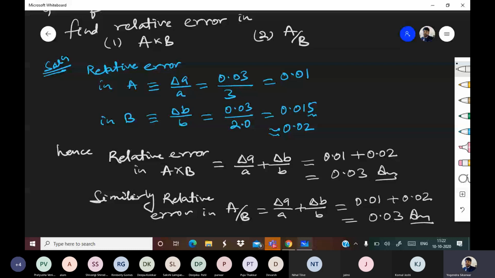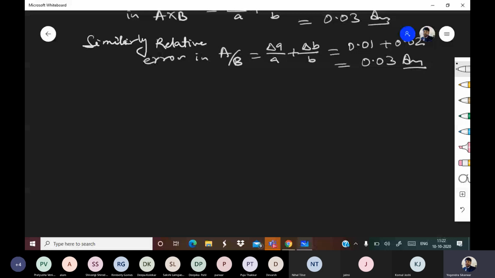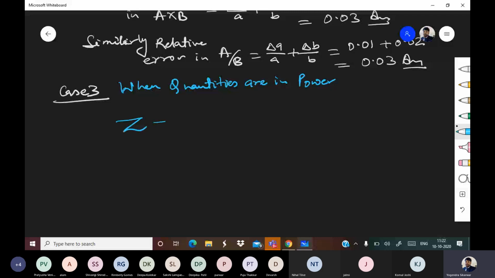Now case 3, when quantities are in power. So basically z is equal to A to the power n. This is the meaning of having power.